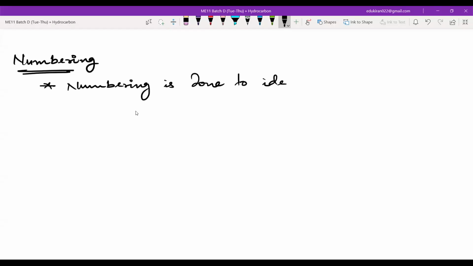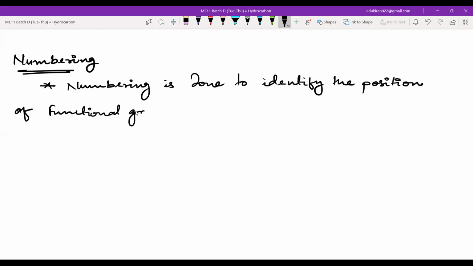Numbering is done to identify the position of functional group, comma, unsaturation, only En and Yn.